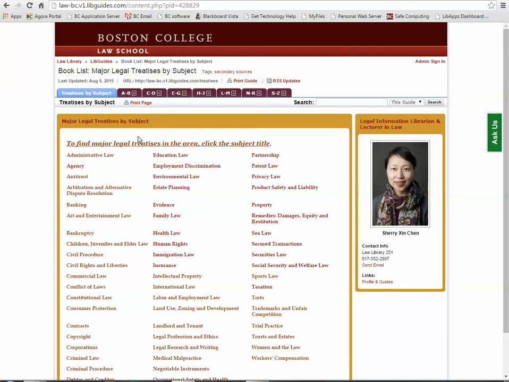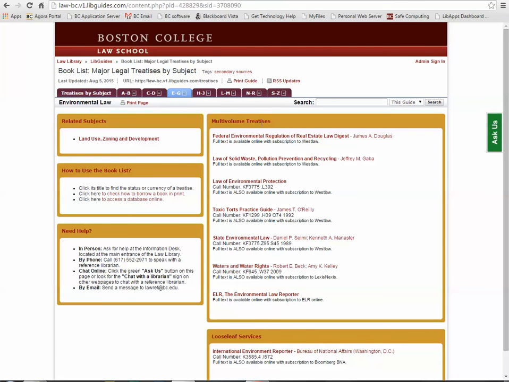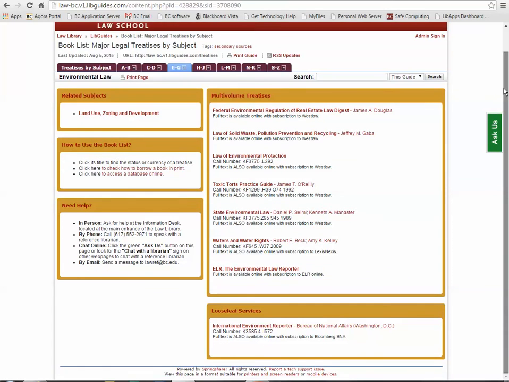So we have this particular list. And if I choose environmental law, it will retrieve for me not only multi-volume treatises and loose leaf services that I may want to look at, but also tell me there are some related subjects that I may need to go out and review as well. So for this particular source, the Federal Environmental Regulation of Real Estate Law Digest, I know it's available online with Westlaw, and if I click this, it would bring me to my Westlaw login screen, and I'd use my credentials to log in. Here's a source that was only available on Lexis, and here we have one that's on Bloomberg BNA. So this particular guide will be very helpful to you in terms of finding where these particular research tools are in terms of secondary sources.